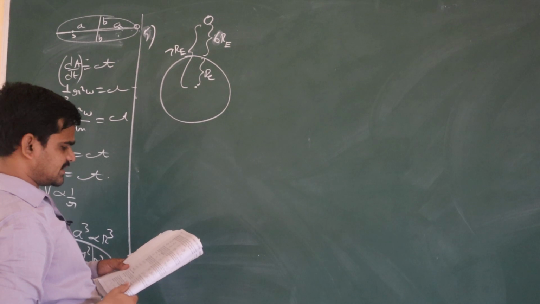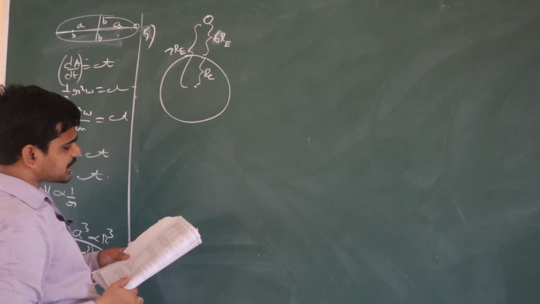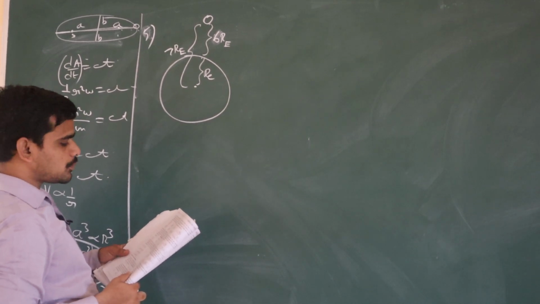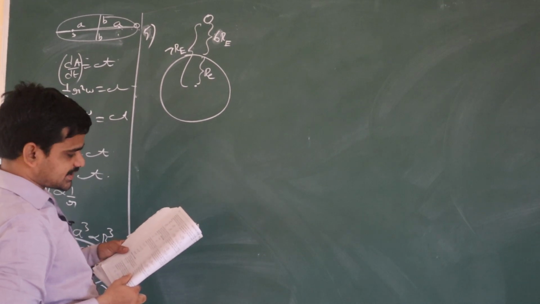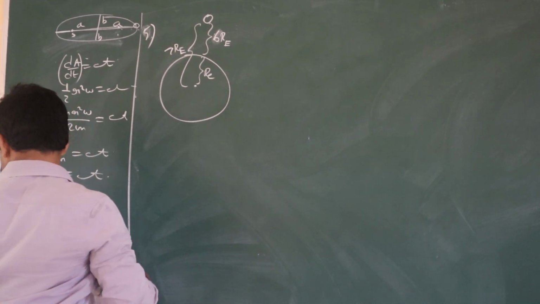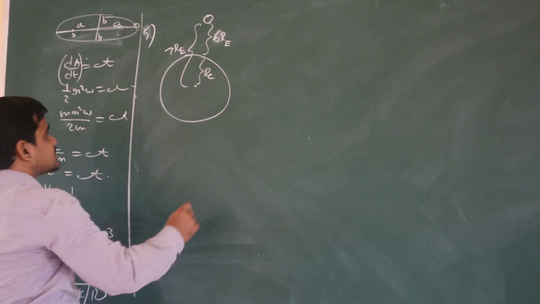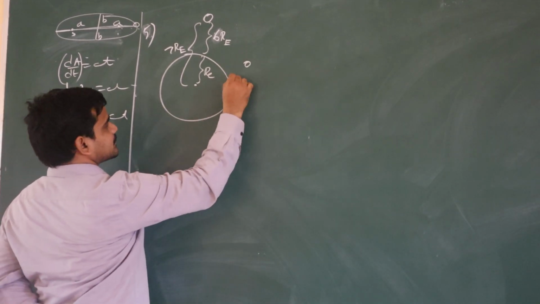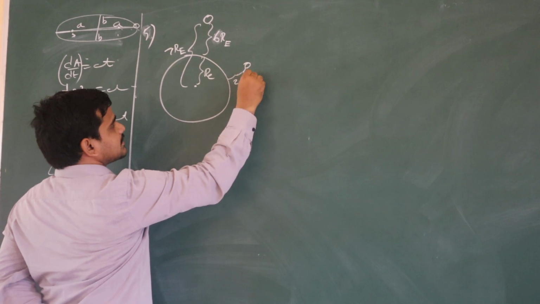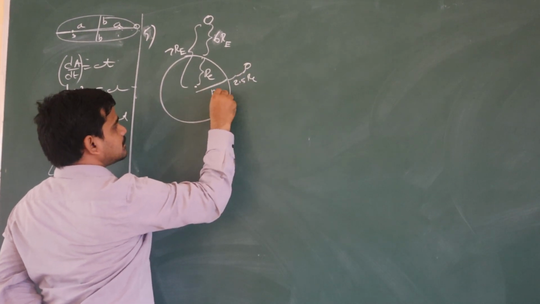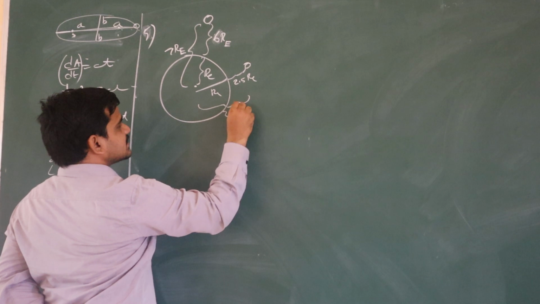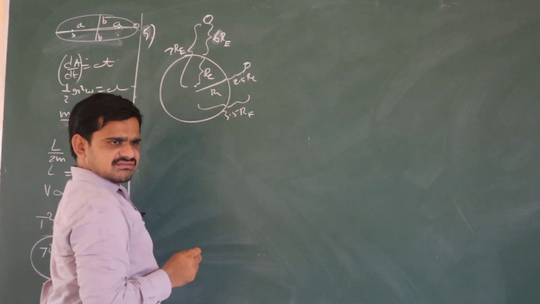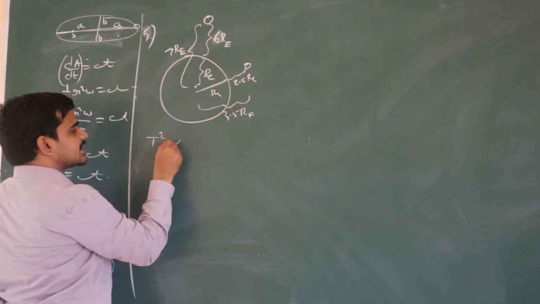Now, what he was asking: the time period of another satellite whose height is 2.5 R_E from the surface will be? From the surface, another satellite is at a point of 2.5 R_E. From the center, how much? 3.5 R_E. See, easy calculation they will give us there. T square is directly proportional to R cube.